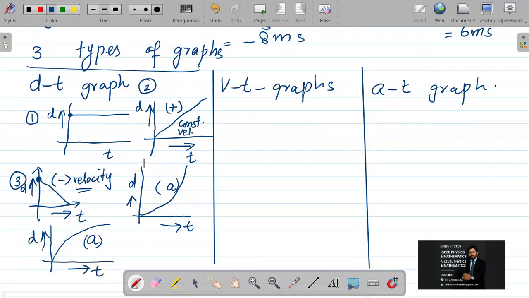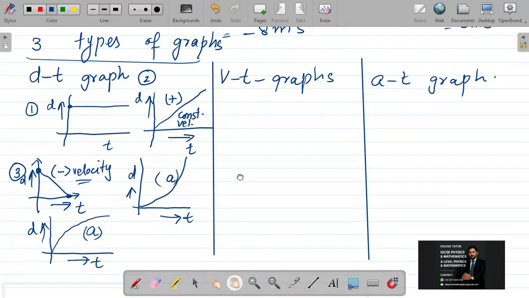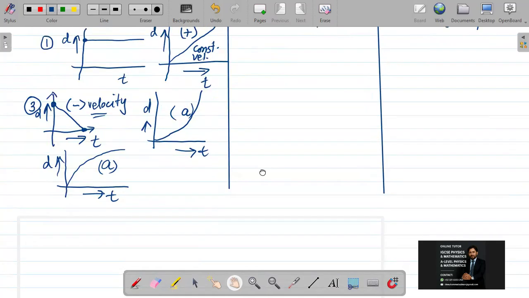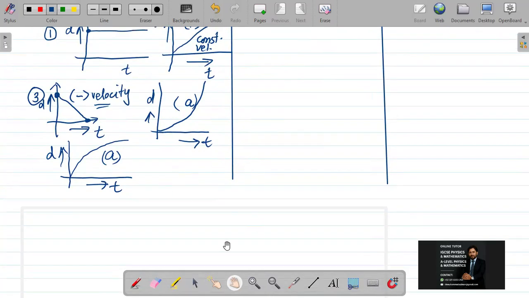Always remember that these distance time graphs should be taken in the form of MCQs, where different conditions will be given, and you will have to identify which one is right for your answer. Now I'm going towards speed time graphs. I should also write down about its graph uses later on for different examples.